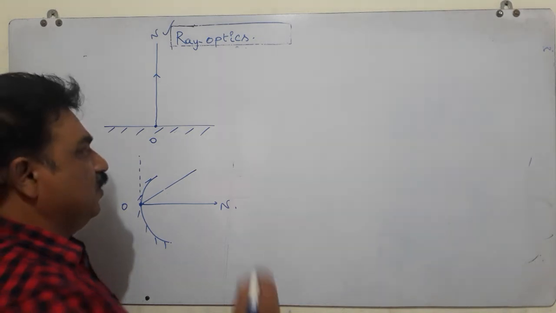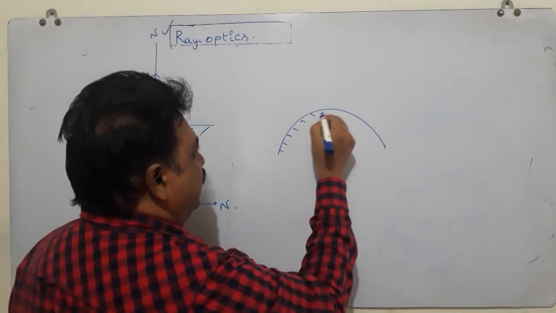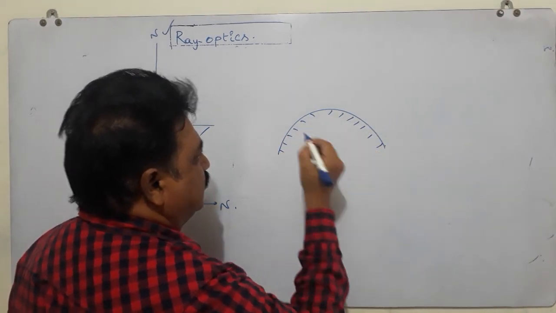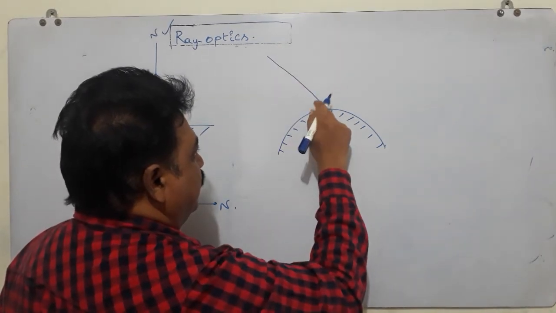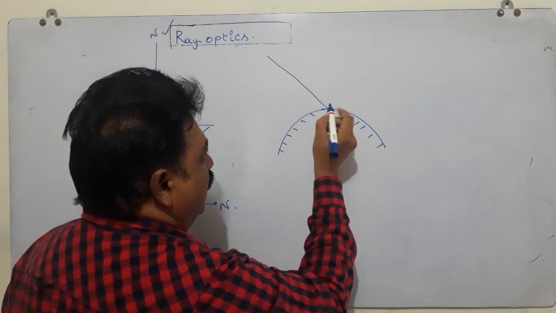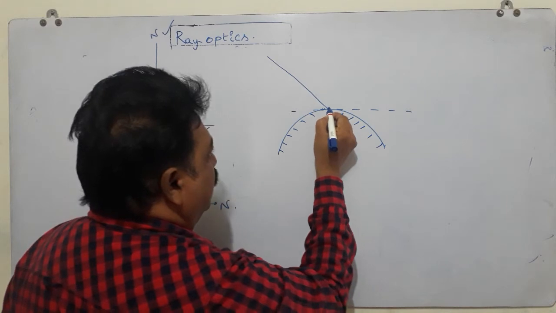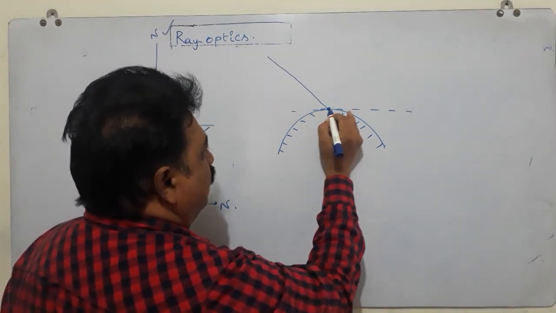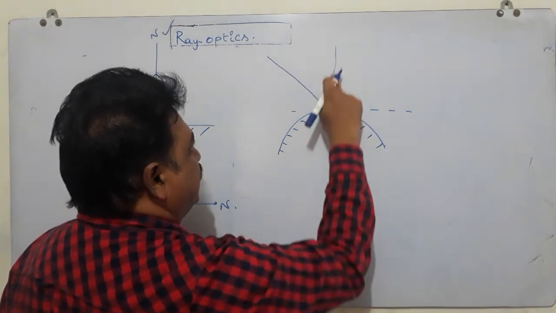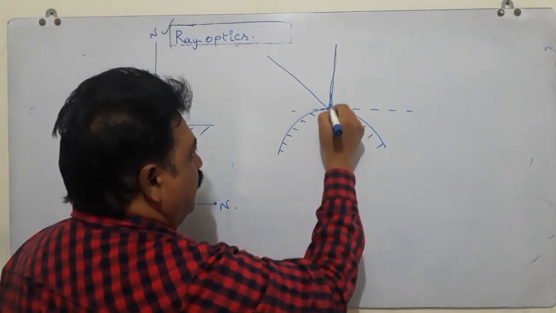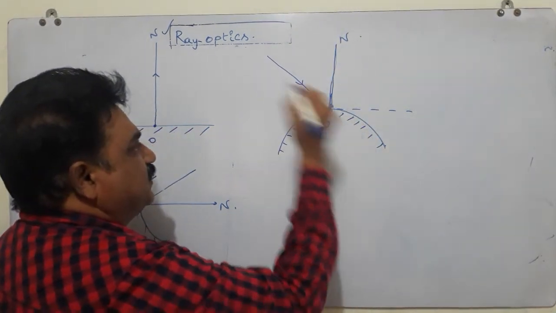For example, if the curve is just like a convex, say if a light ray is incident at this point, then what should you do? You have to draw a tangent to this at this point. From this point, you have to draw a perpendicular to this tangent, and this perpendicular behaves as the normal to this curved surface.